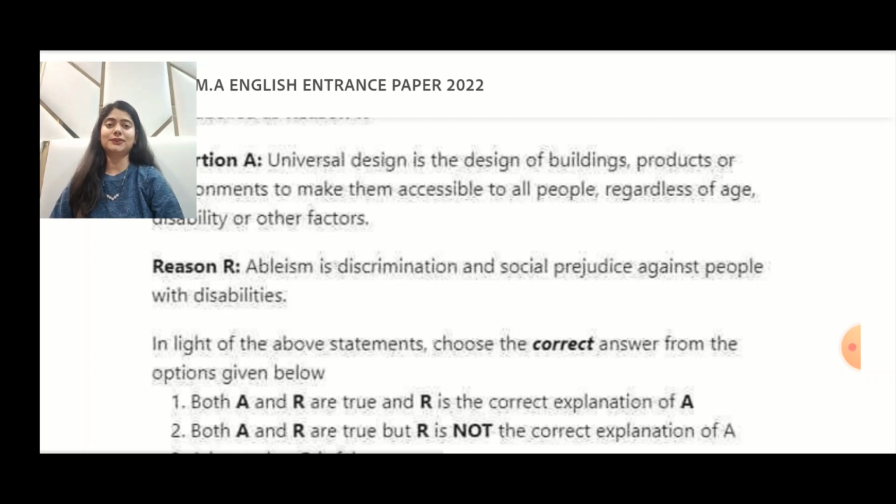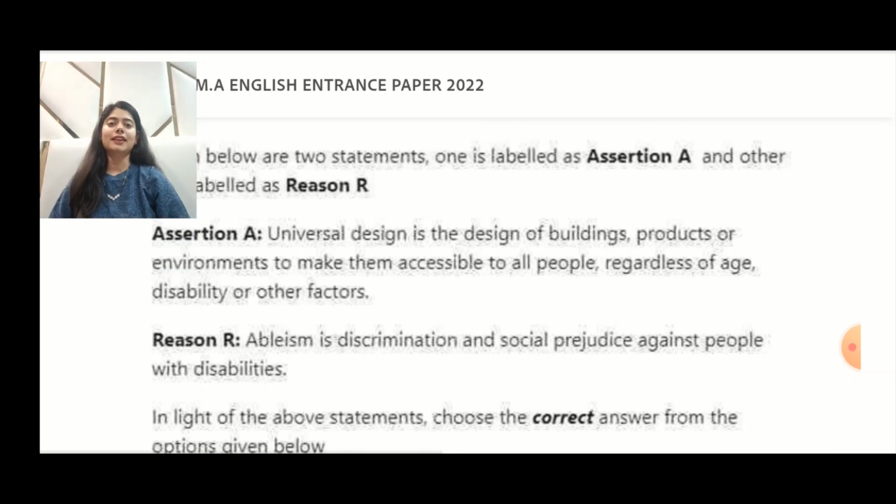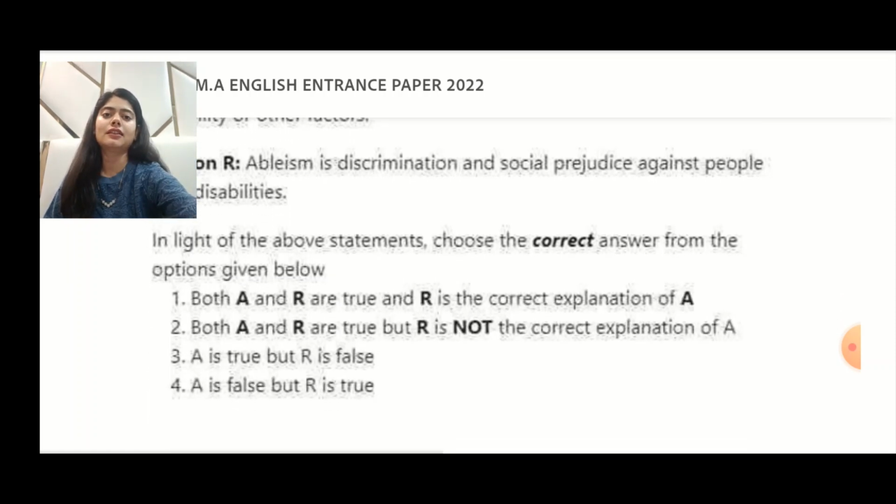It reads, assertion: universal design is the design of buildings, products, or environments to make them accessible to all people regardless of age, disability, or other factors. Reason reads: ableism is discrimination and social prejudice against people with disabilities. In light of the above statements, choose the correct answer from the options given below.